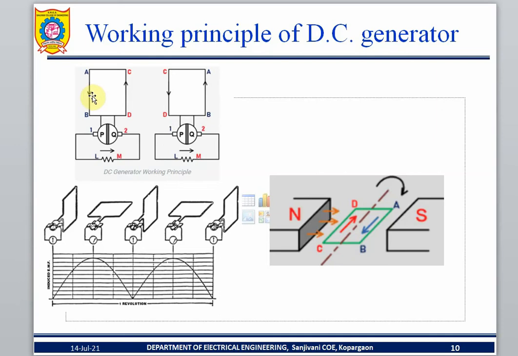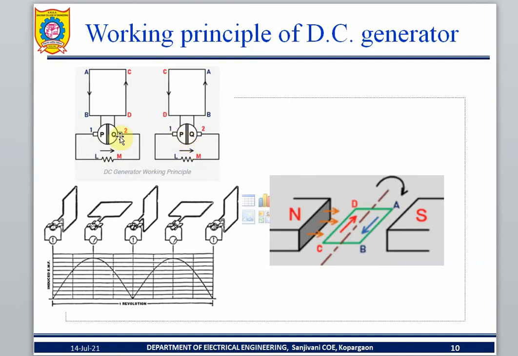See here, the P and Q are denoted for the commutator. The 1 and 2 are denoted for the brushes. Brush, like the pencil, graphite. One brush is attached to 1 and the other brush is attached to 2. So what is the purpose of the brush? It will extract the current. If it is a motor, it supplies the current.